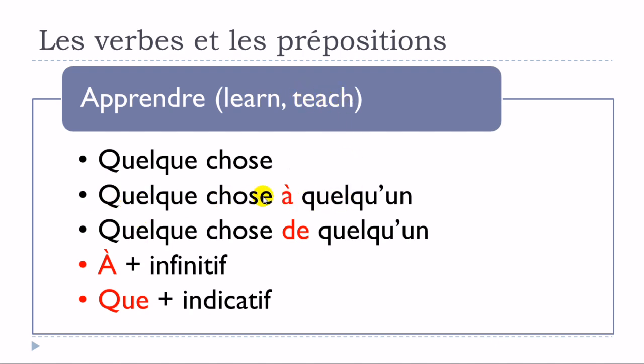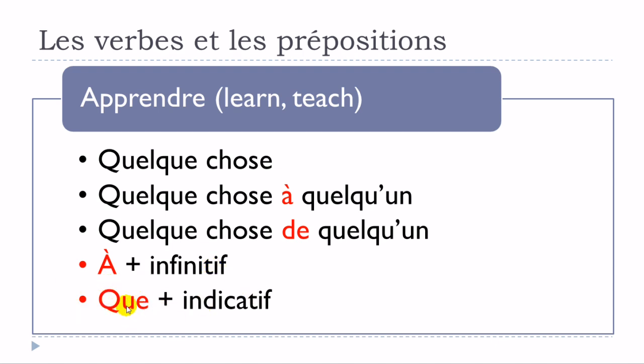Okay? Apprendre quelque chose à quelqu'un. Okay? Structure suivante, apprendre quelque chose de quelqu'un. Okay, so in that case, this structure would be connected to the learn meaning. Apprendre quelque chose de quelqu'un. Okay? Apprendre à plus infinitif. Okay, so the verb that you should put after should be at the infinitive form, so the basic form of the verb. Apprendre à plus infinitif.